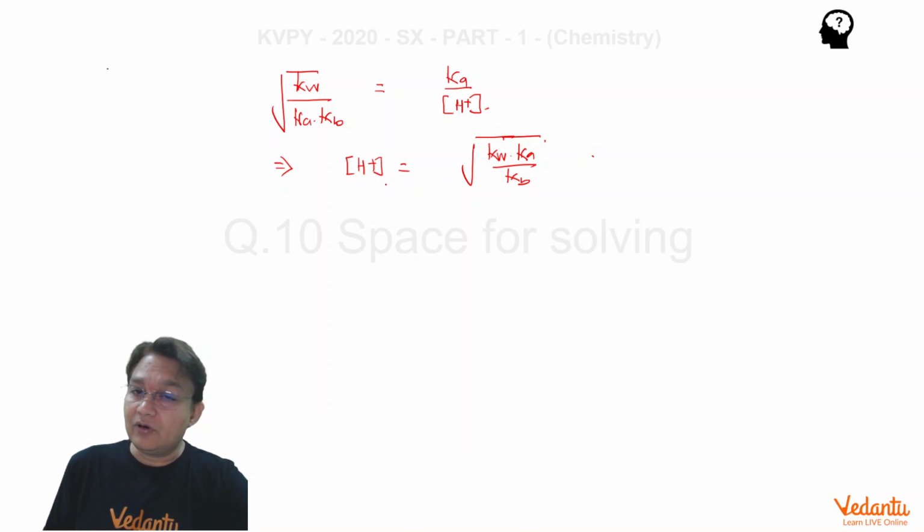That is the expression for H plus, and then you can convert it into pH, which is given by pH equals half of pKw plus pKa minus pKb.